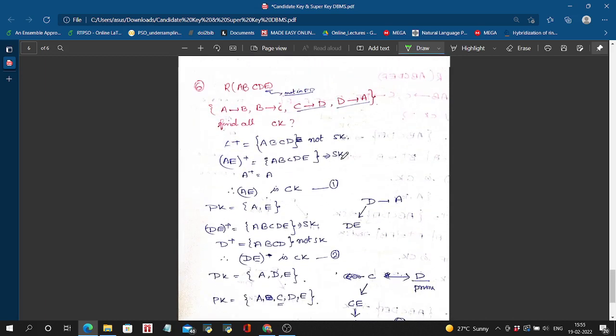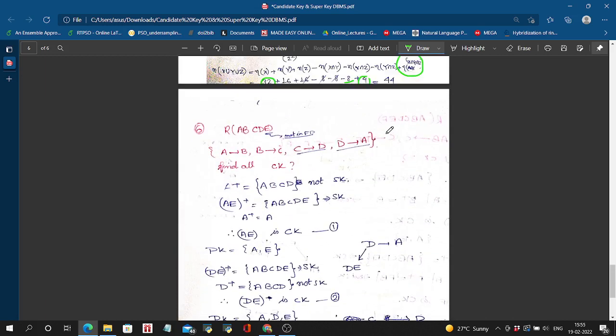This question is about the number of candidate keys. This is the FD given, and you have to calculate how many candidate keys there are.